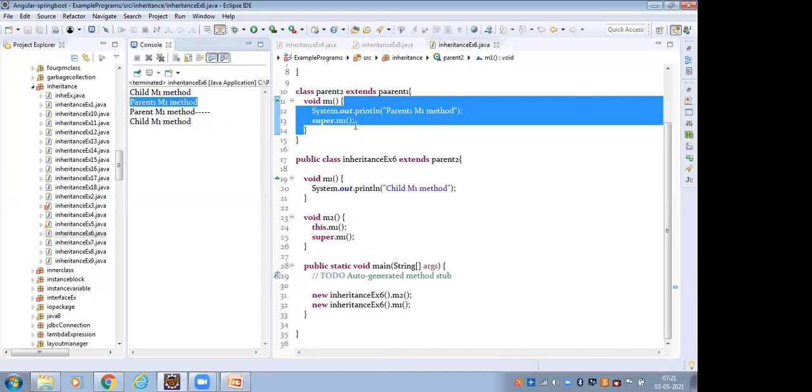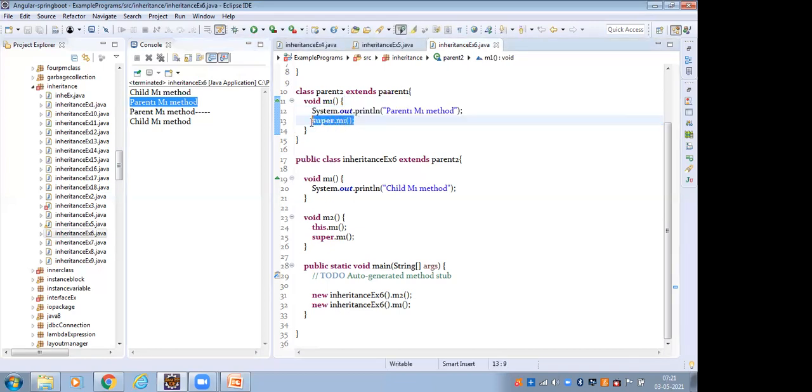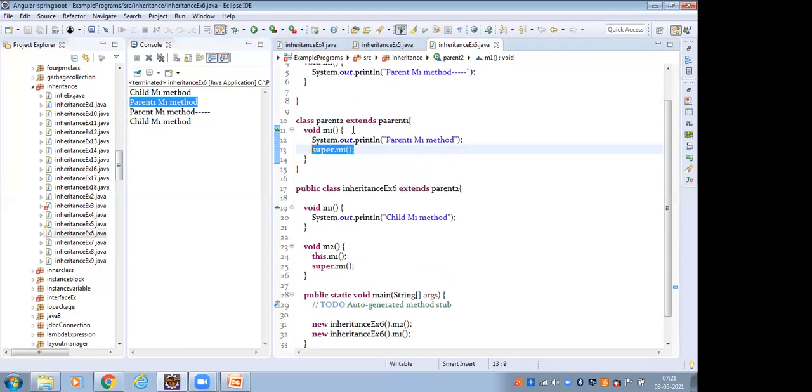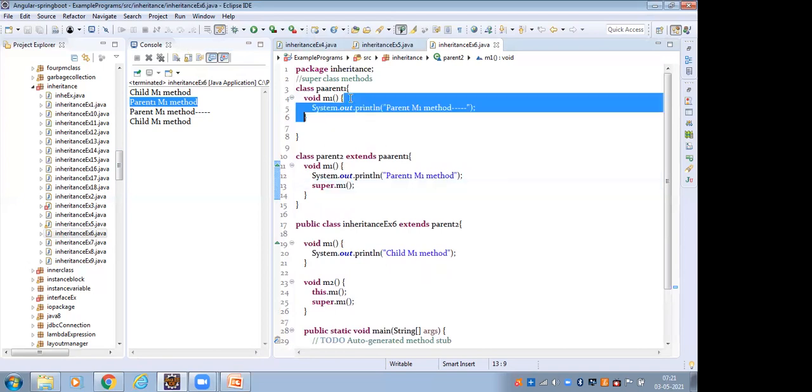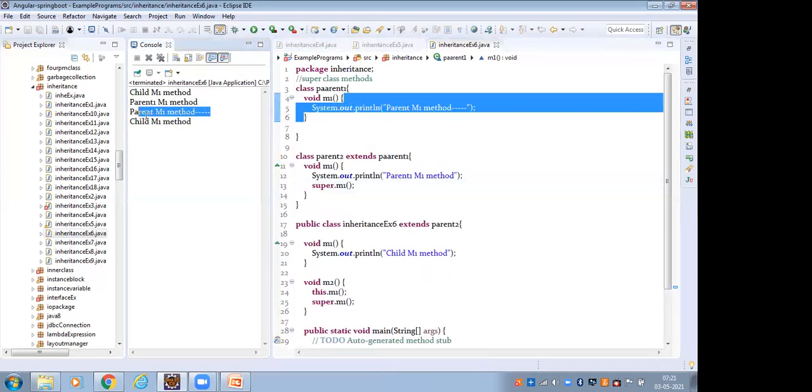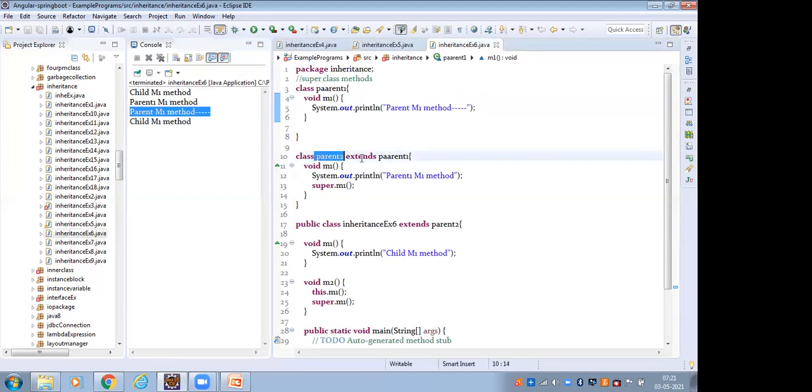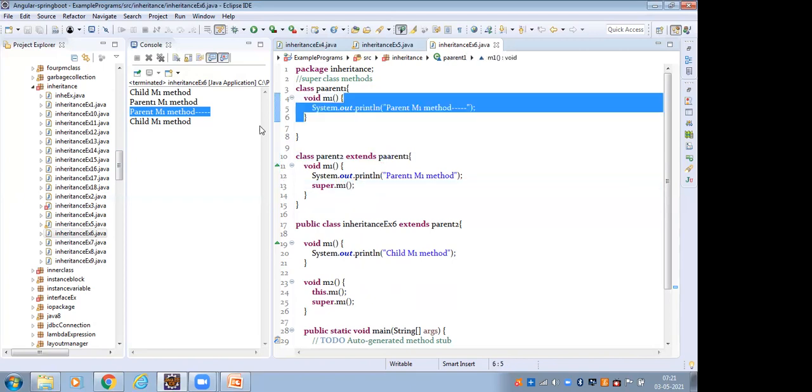Inside the M1 method, super.m1: what is super.m1? Super.m1 means the parent class M1 method. The parent M1 method is printed here. This is the child class which extends the parent, so super.m1 means the parent one, and the parent M1 method is printed here.